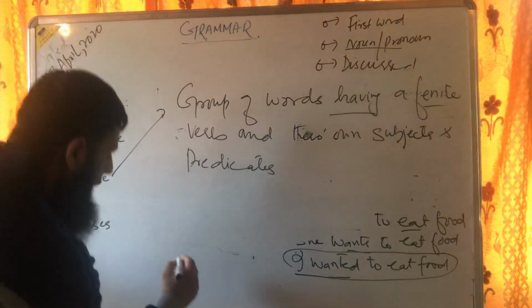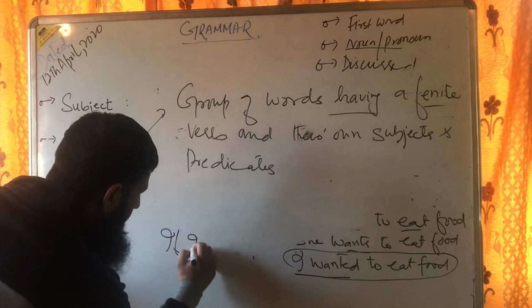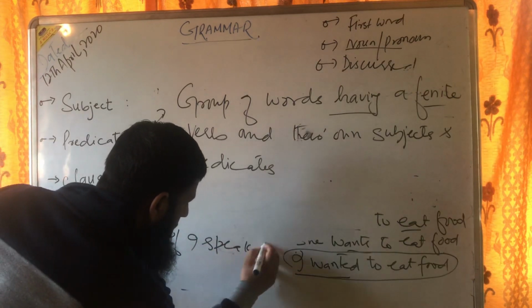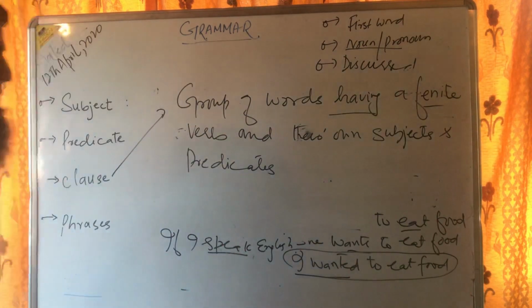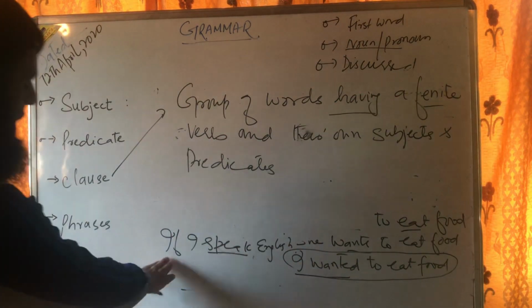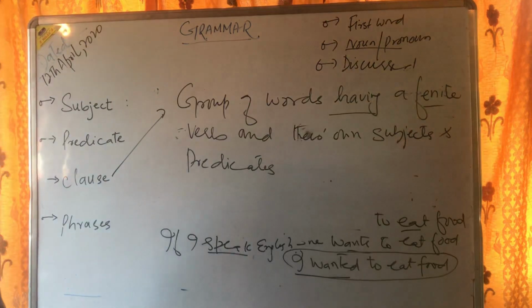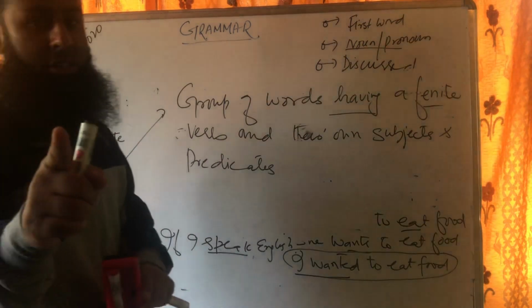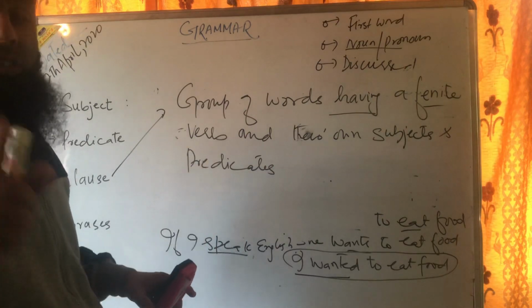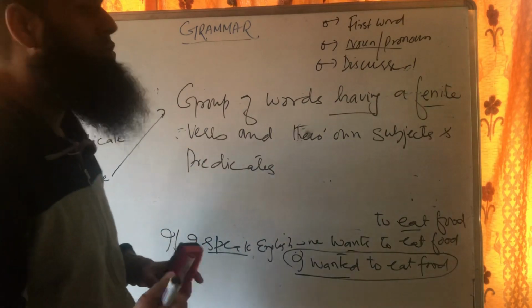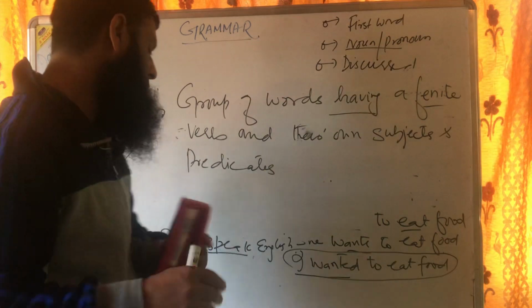But if I write a clause like this, if I speak English, this is also a clause because we have a finite verb here, because it keeps on changing. If I write if he, there comes speaks. But this clause doesn't have a complete sense. So this is a subordinate clause. Subordinate clauses never have complete sense. So it is wrong to say that clauses always have a complete sense.